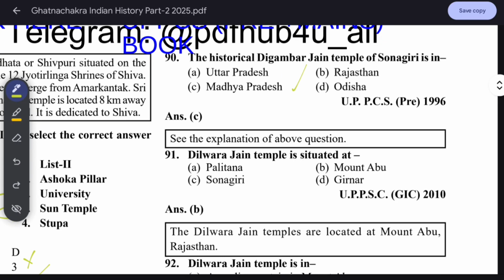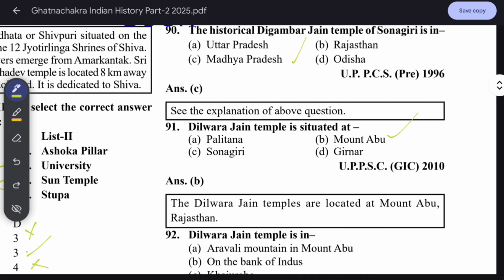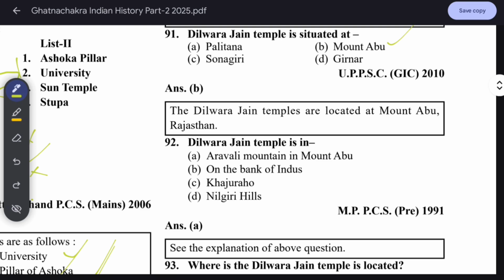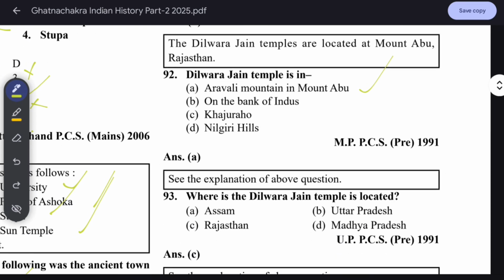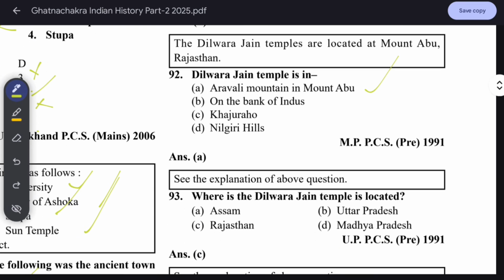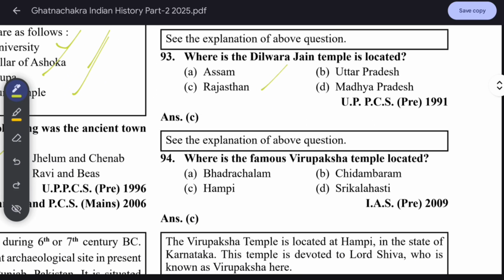Dilwara Jain Temple is situated at Mount Abu. The Dilwara Jain Temples are located at Mount Abu, Rajasthan, in the Aravalli Mountains. Where is the Dilwara Jain Temple located? It is in Rajasthan. Where is the famous Virupaksha Temple located? Hampi, Karnataka.